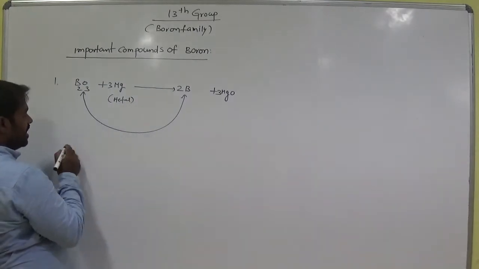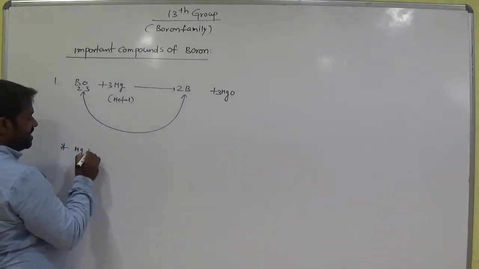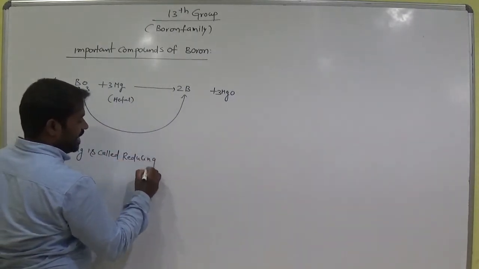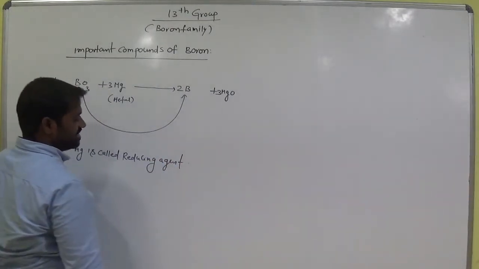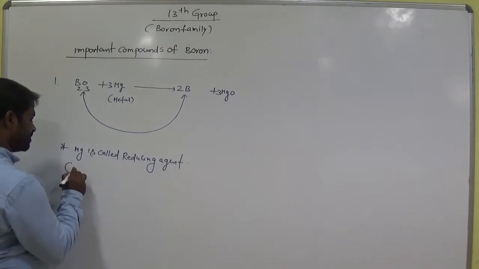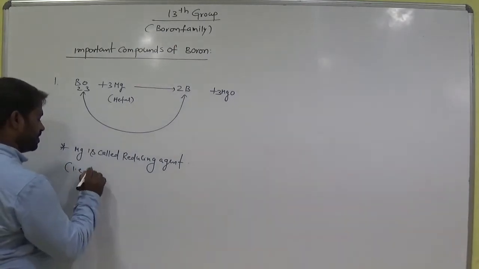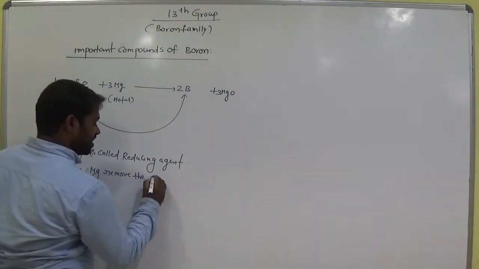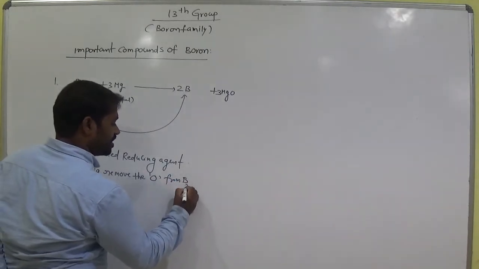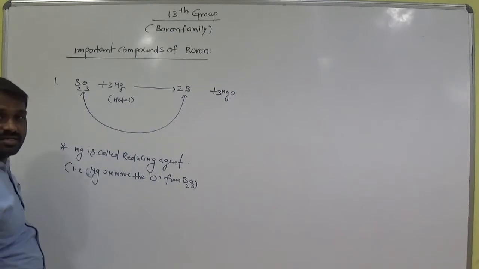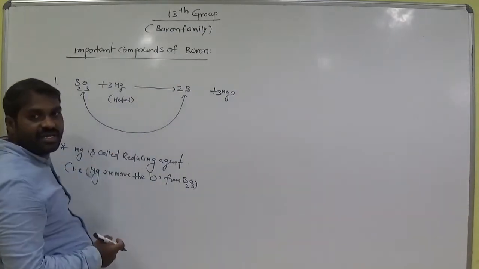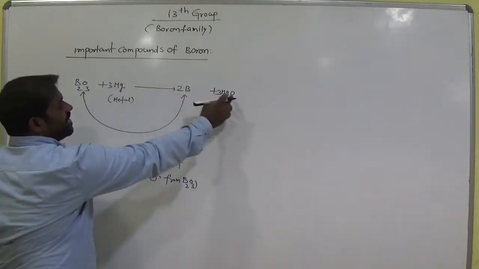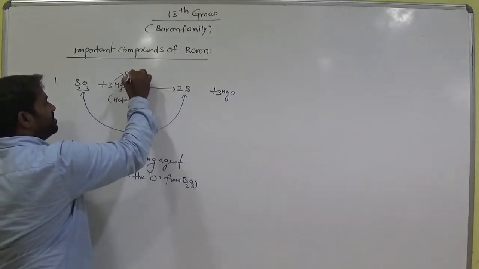So here magnesium is called a reducing agent. That means magnesium removes the oxygen from B2O3. The substance which removes the oxygen from the oxide is called a reducing agent. Here magnesium attracts this oxygen and becomes magnesium oxide.